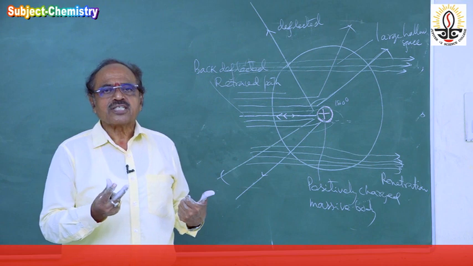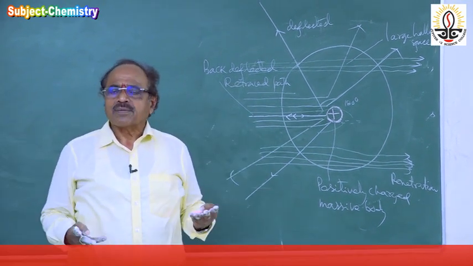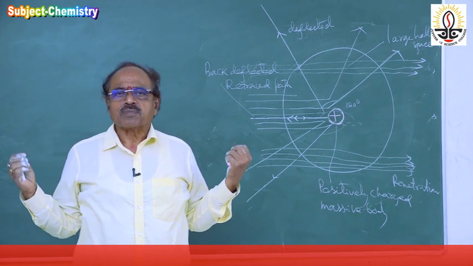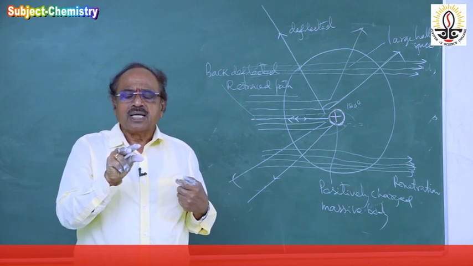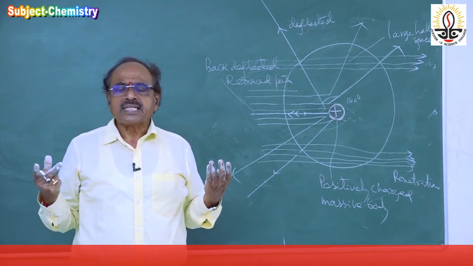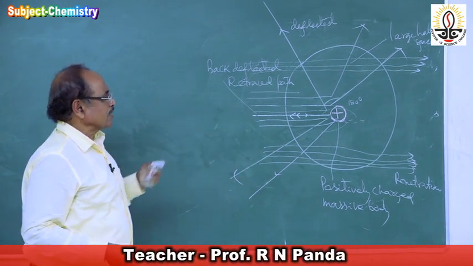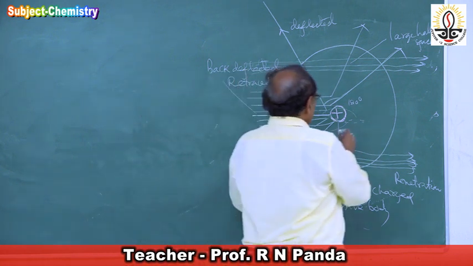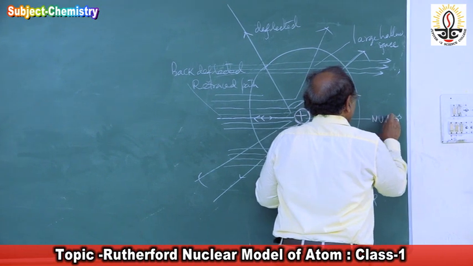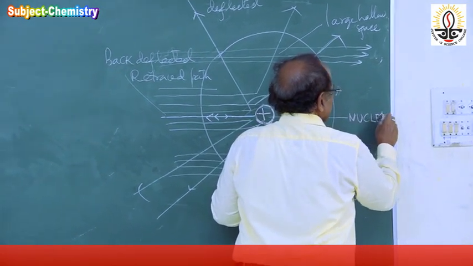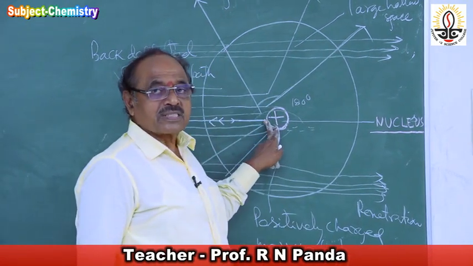Because the positively charged massive body is very small, there is a large empty space inside the atom, which causes the penetration of the particles. And because the positively charged massive body is very small, the mutual repulsion is maximum, causing deflection. Hence he named this positively charged massive body present inside the atom as nucleus.